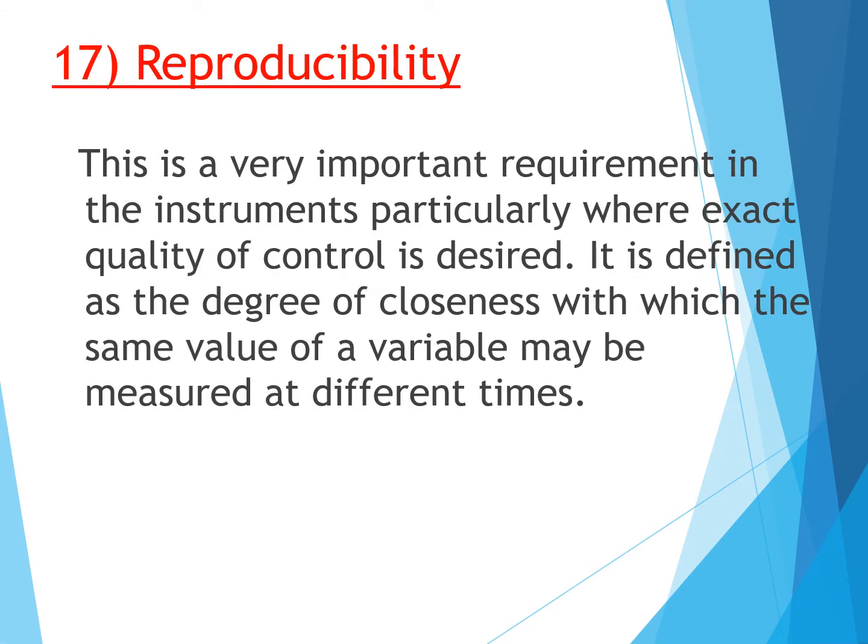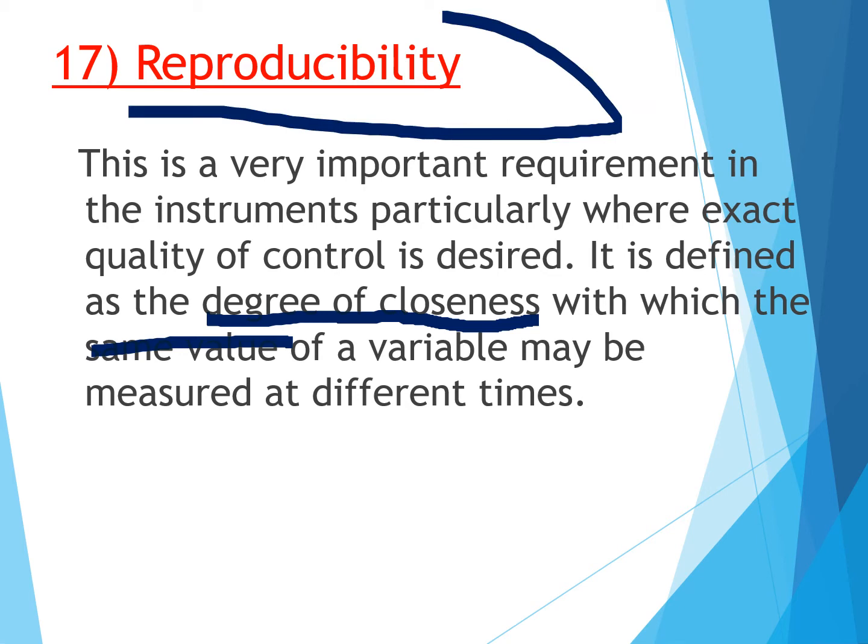Then, the next definition, reproducibility. This is a very important requirement in instruments, particularly where exact quality control is desired. It is defined as the degree of closeness with which the same values of a variable may be measured at different time intervals. So you are going to measure the same value. When you are measuring the same value, how close it is, that is the degree of closeness. That is what gives me what is known as reproducibility.